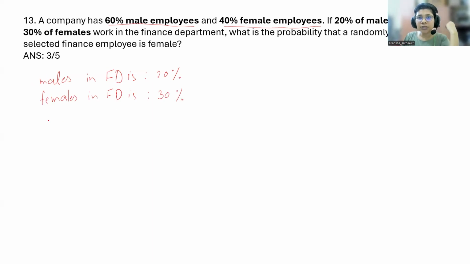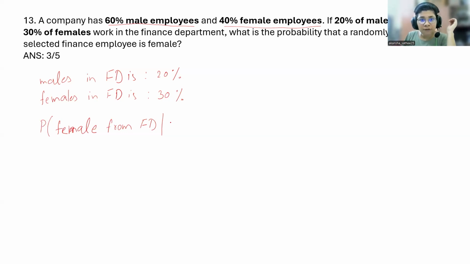So now they are asking what is the probability that a randomly selected finance employee is a female. So probability of selecting a female from the finance department, given that...